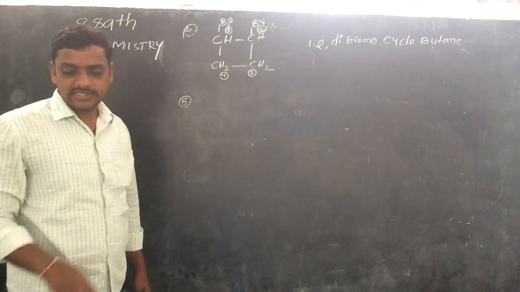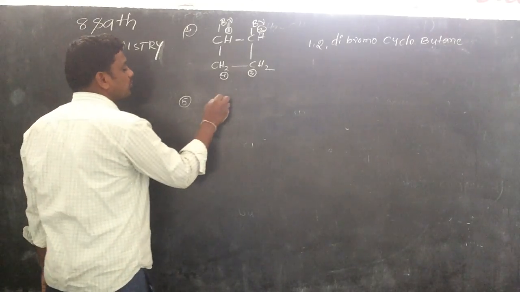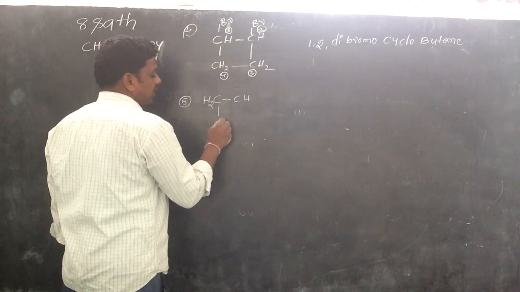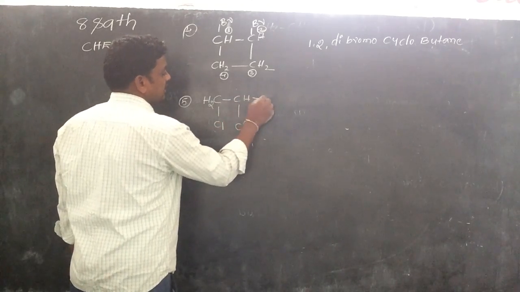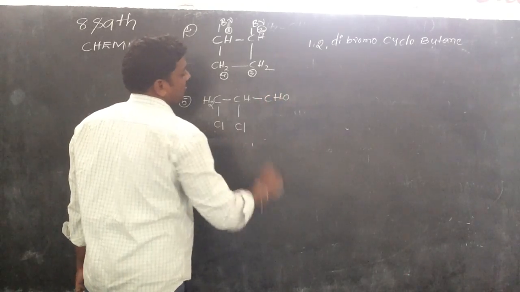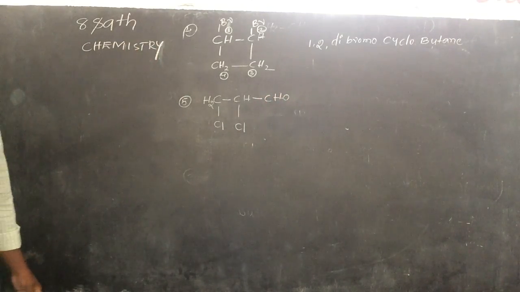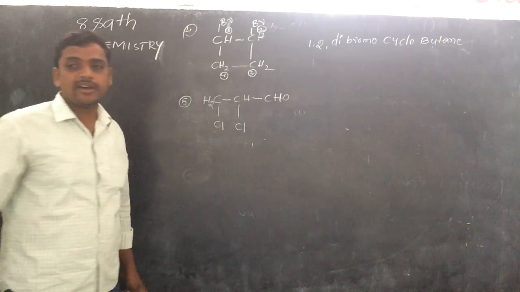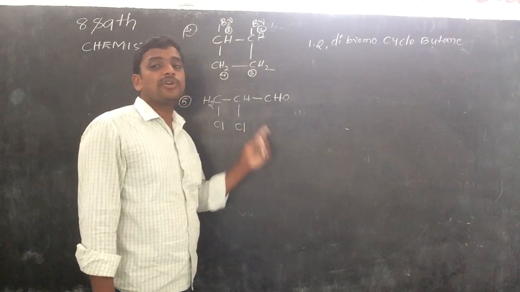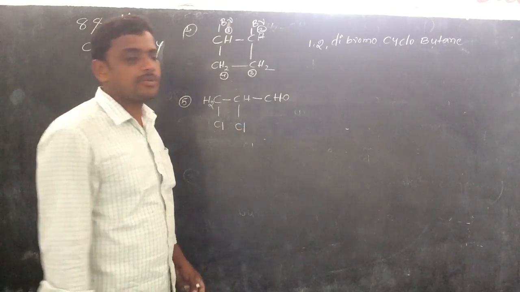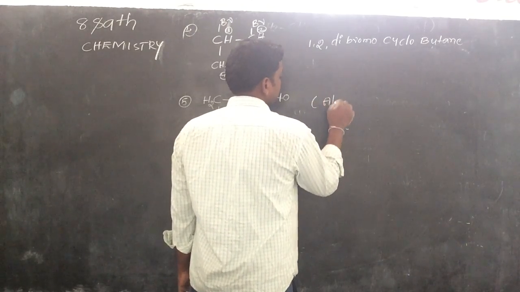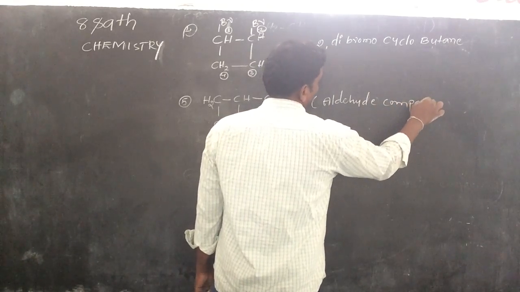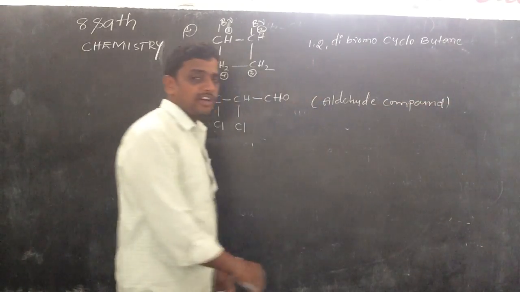Just listen. CH2 single bond CH single bond Cl, single bond Cl, single bond CHO, single bond CHO. The given compound has two substitutions and a functional group. Which compound is this? An aldehyde compound. First of all, we have to find that; thereafter, we can easily write the name of the compound.